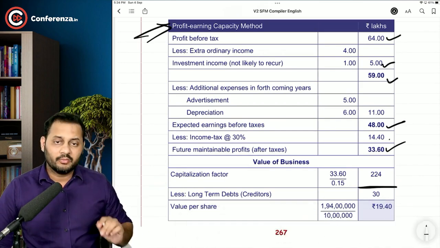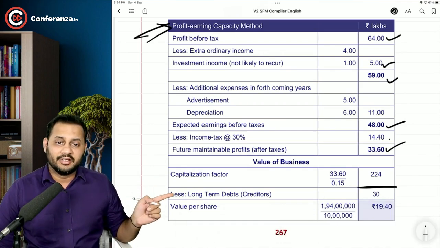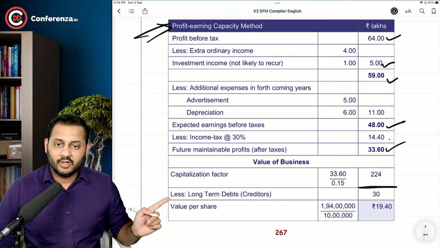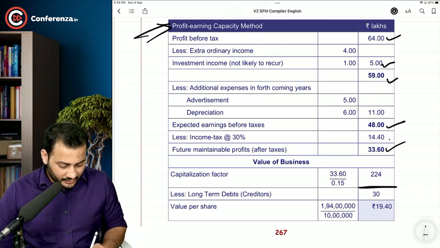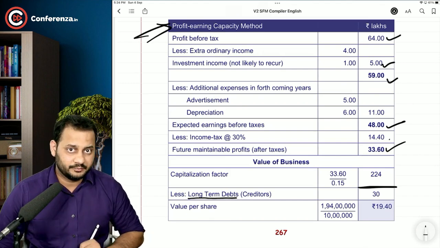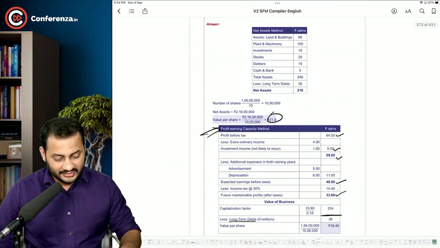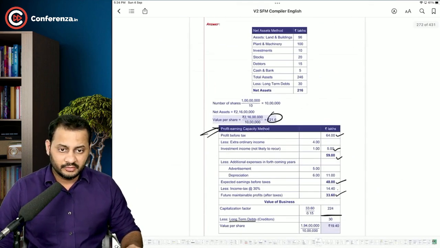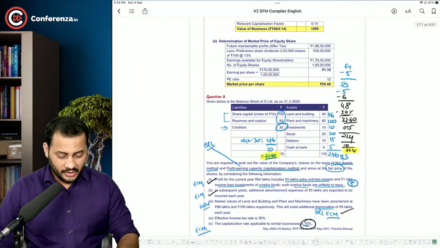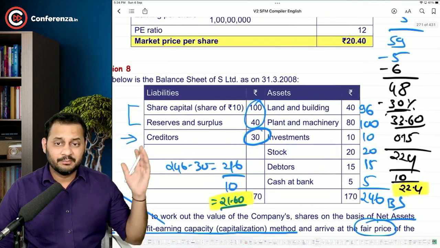But the main problem is this creditors, 30 lakhs. Now, clearly the treatment given by the institute as long-term debt is correct. But how will you know about this in the question? Just a second. If you look at the question, they are simple creditors.